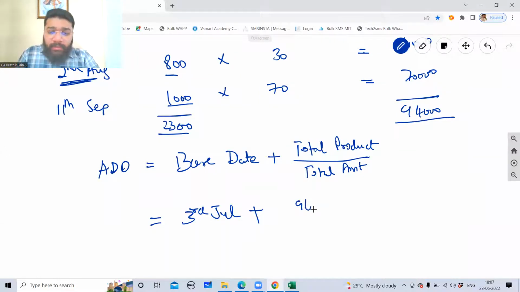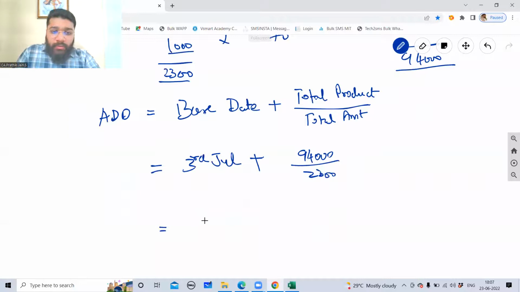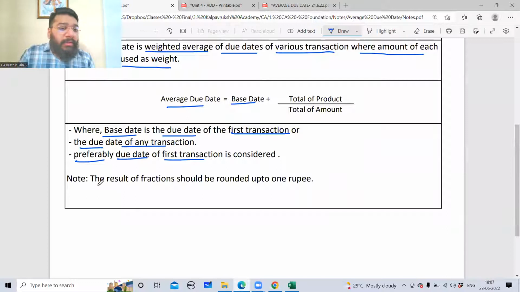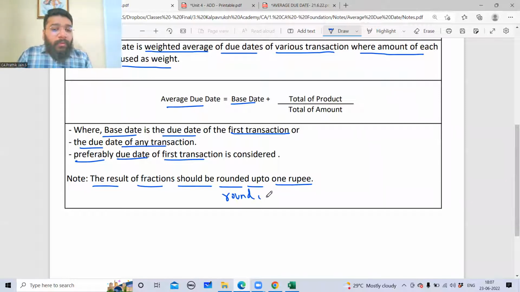Total product is 94,000 divided by 2,300. So 3rd July plus, how much is it? 94,000 divided by 2,300. 40.86. Guys, in average due date concept, the result of the fraction should be rounded up to 1 rupee. So this is called as round up.